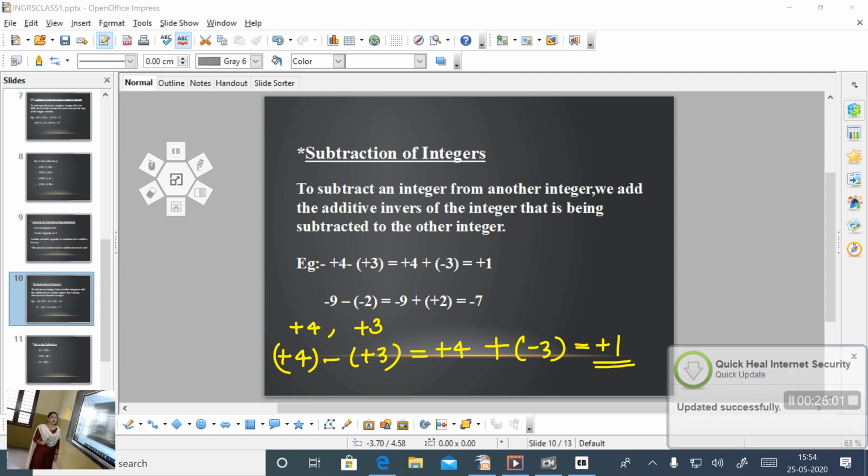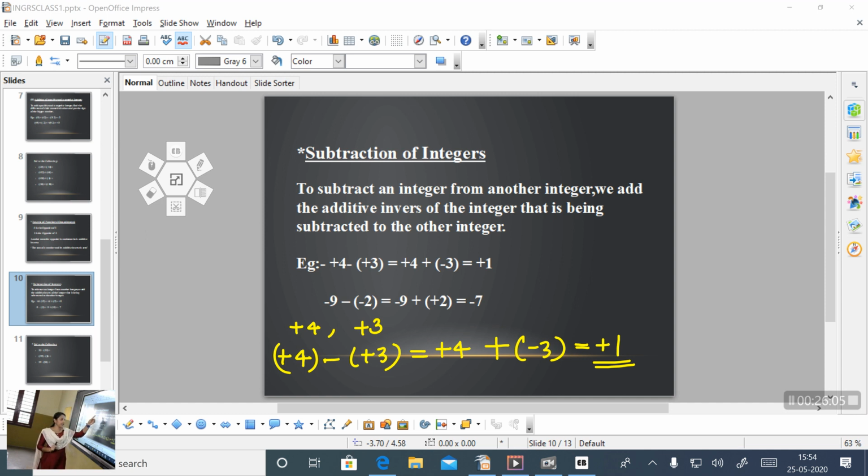Okay. So how to subtract two integers? To subtract an integer from another integer, we add the additive inverse of the integer that is being subtracted to the other integer. Is it clear? One more example.